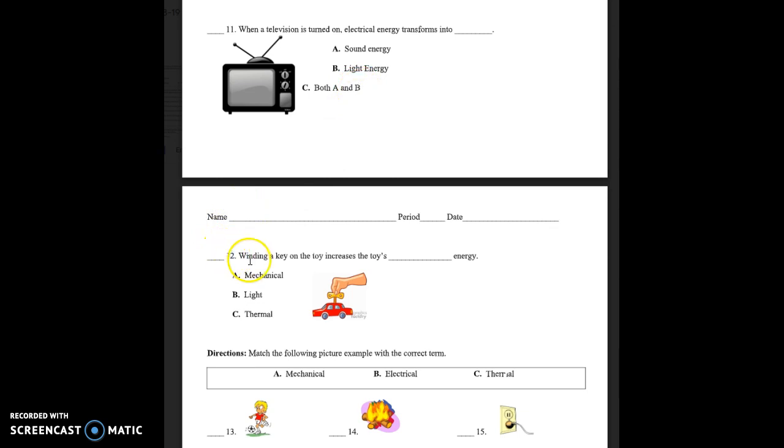Number 12. Winding a key on the toy increases the toy's blank energy. A. Mechanical, B. Light, C. Thermal.